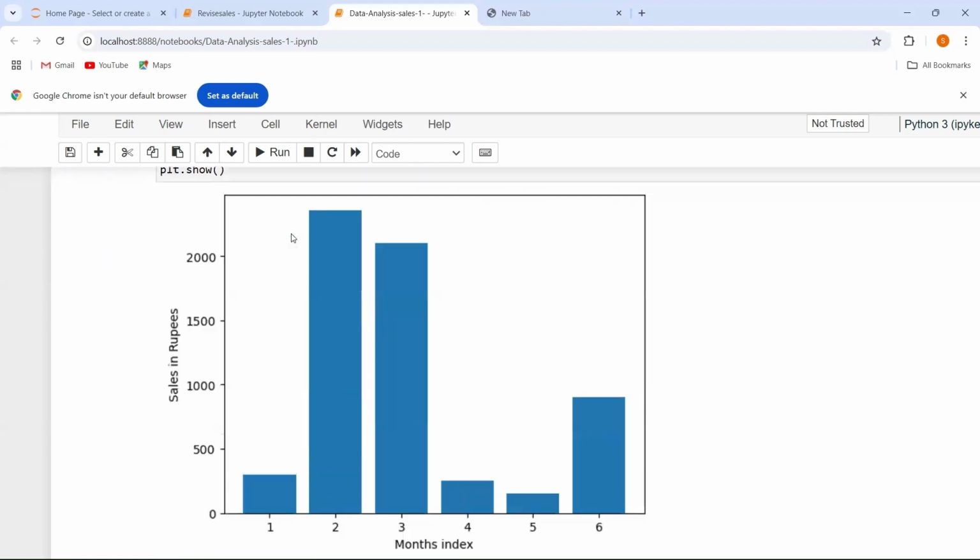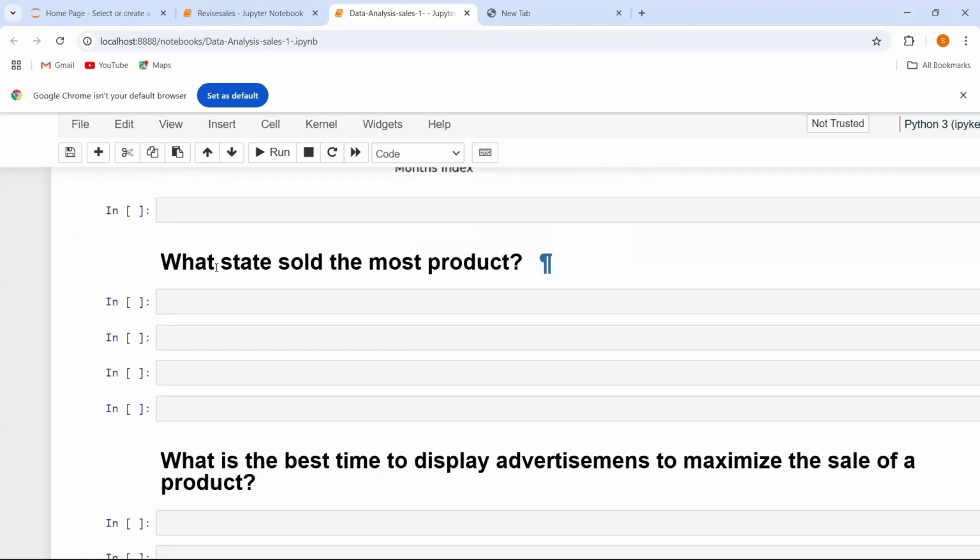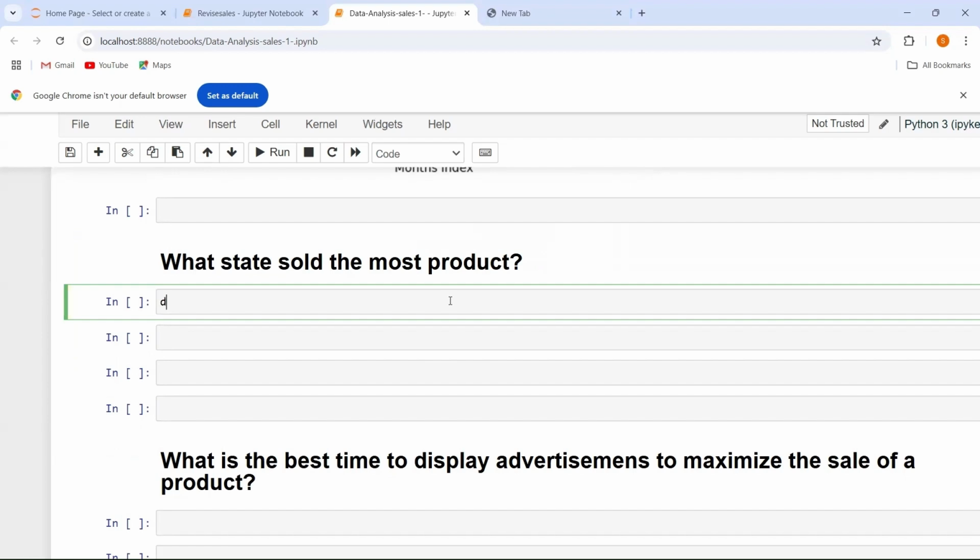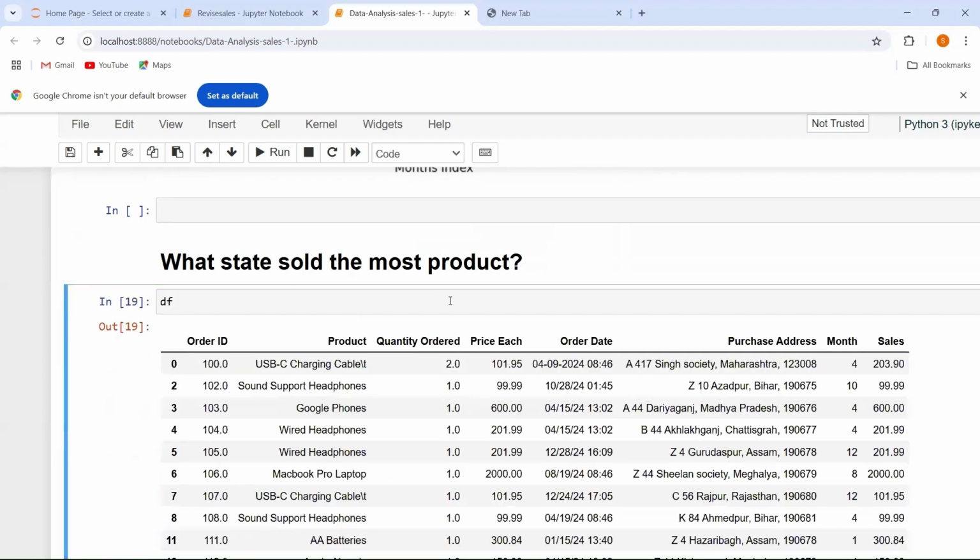Now coming to another question, that is, which state sold the most product. First of all, we need to find out the state. Let's see what my data frame is. Do we have a state column in my data frame? No, we don't have a state column. So what I have to do is add one state column to my data frame. So how am I going to find out my state?